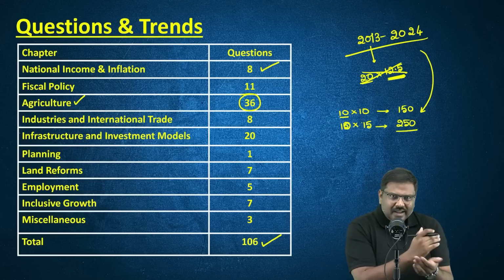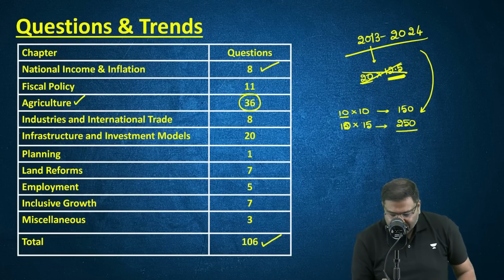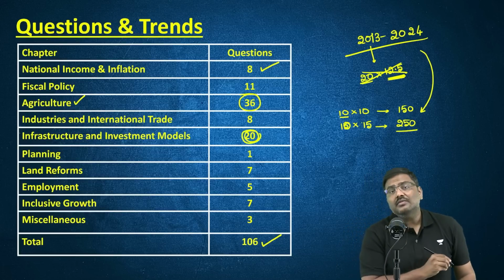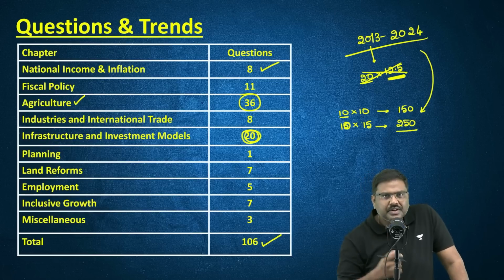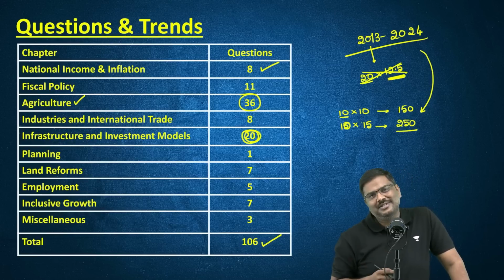So one is agriculture. The second one is infrastructure and investment models. Infrastructure and investment models. How many questions? 20 questions.